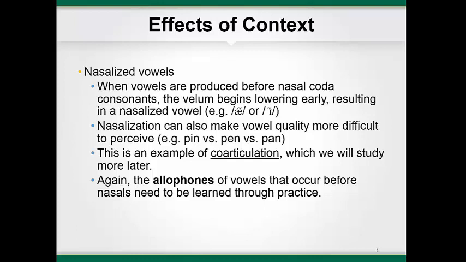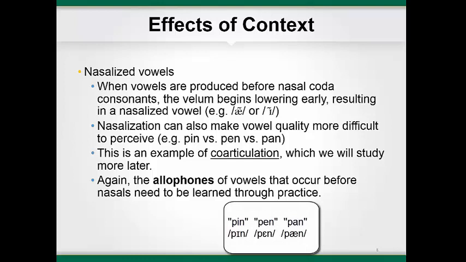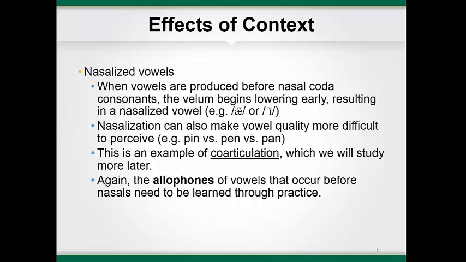In addition, you may have particular difficulty with the transcription of the vowels in words such as pin, transcribed with the I vowel, versus pen, transcribed with the E vowel, versus pan, transcribed with the A vowel. The anticipatory lowering of the velum before a nasal sound is an example of co-articulation, which we will discuss in a later module. You'll need to work through the exercises in the book to learn to accurately transcribe vowels in the nasal context. Make sure to check your answers to see if you're transcribing them correctly. This is the end of Part 2 of Module 3.